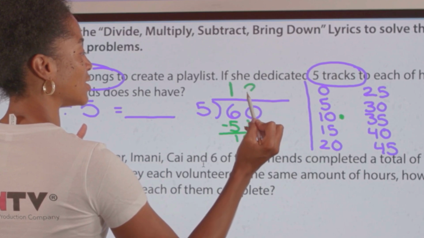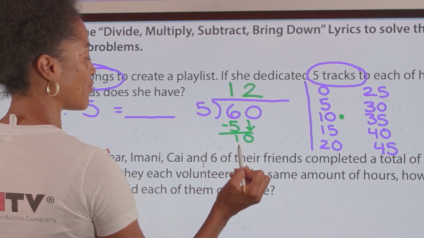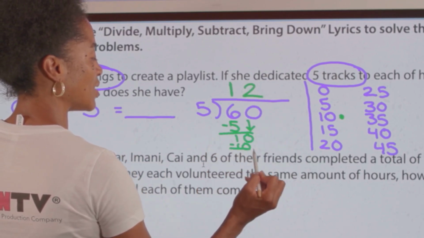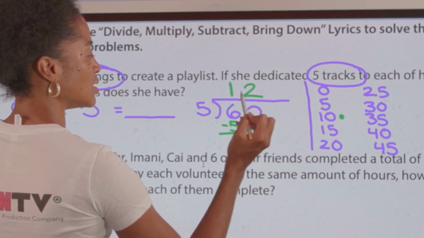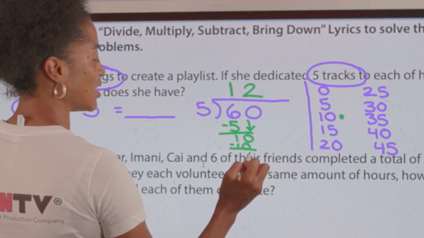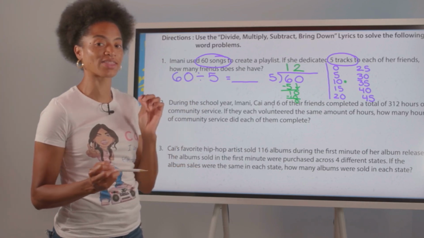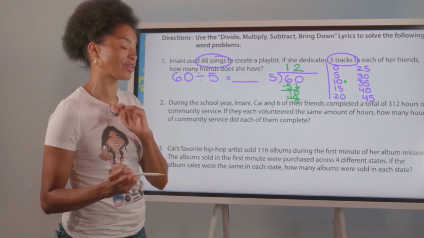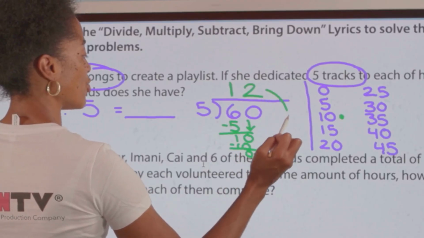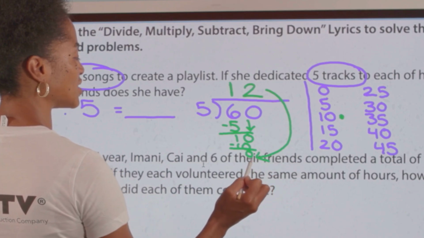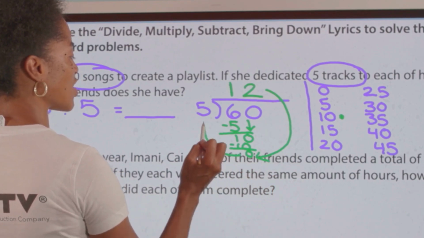Divide. Put the number at the top. Multiply. Put the number at the bottom. The number of groups was 2. The number we stopped at is 10. 10 minus 10 gives us 0. We have nothing to bring down, so we have our answer: 12. Do we have a fraction if that remainder is 0?